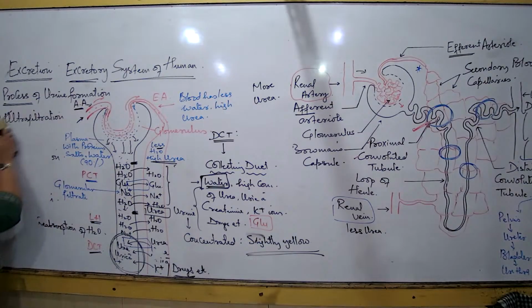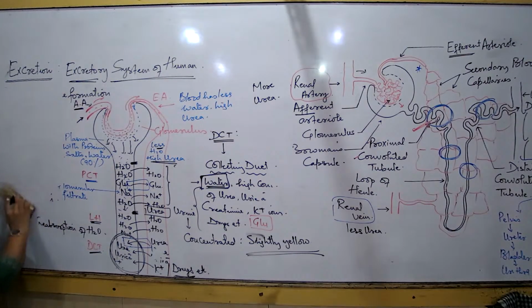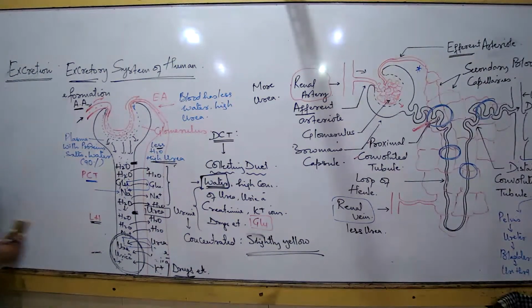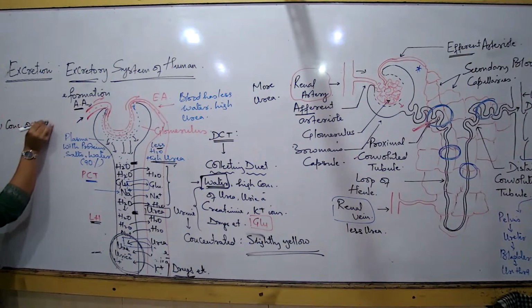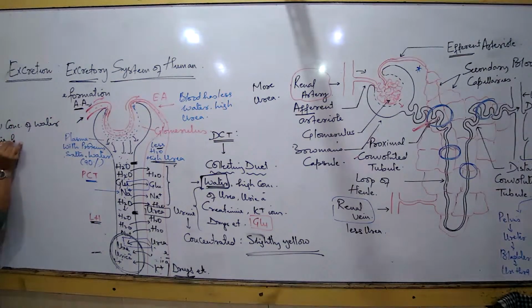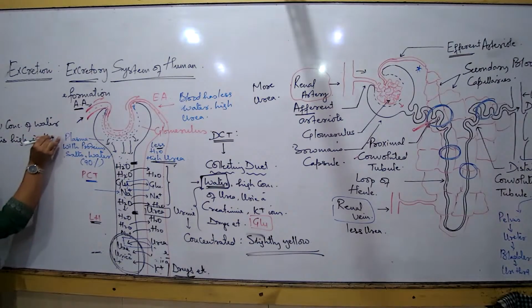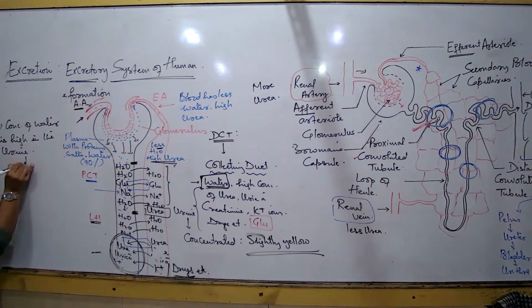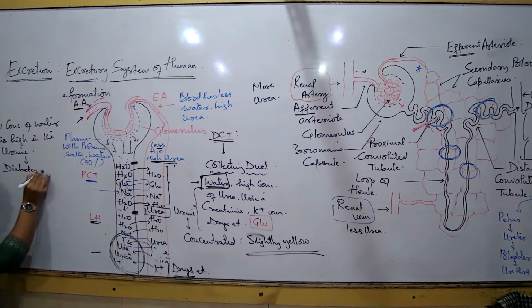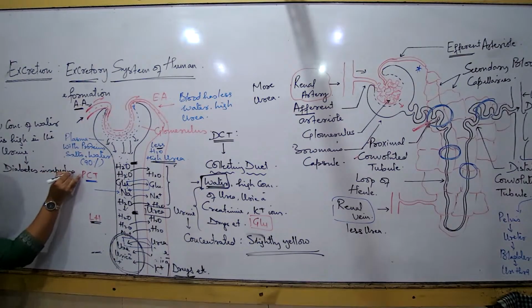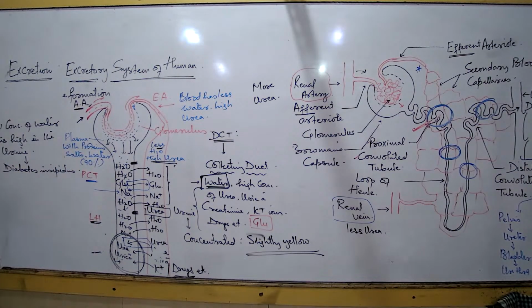Now let us talk about two conditions. What are the two conditions? Let us try understanding. Number one, concentration of water is high in the urine. What is this condition known as? This is an abnormal condition that we are talking about, and this condition is known as diabetes. This is another type of diabetes known as diabetes insipidus. You will come across this later. This is because of deficiency of a hormone known as ADH.